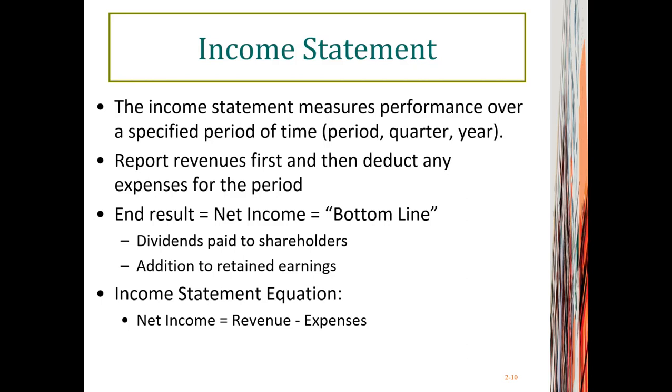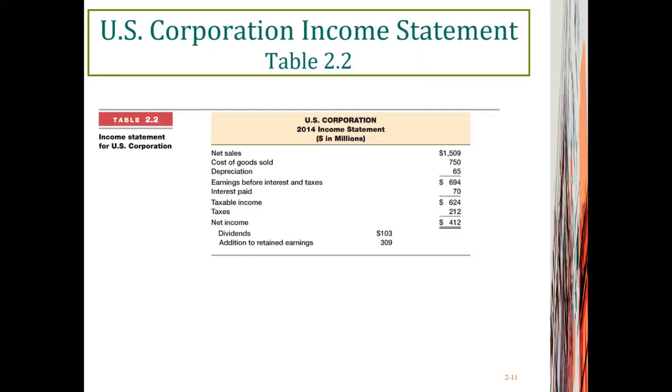The net income essentially equals all the revenues minus all the expenses and the costs. This table shows you a very typical sequence of income statement. It starts with net sales or revenues, in this case $1.5 billion for US Corporation in year 2014.